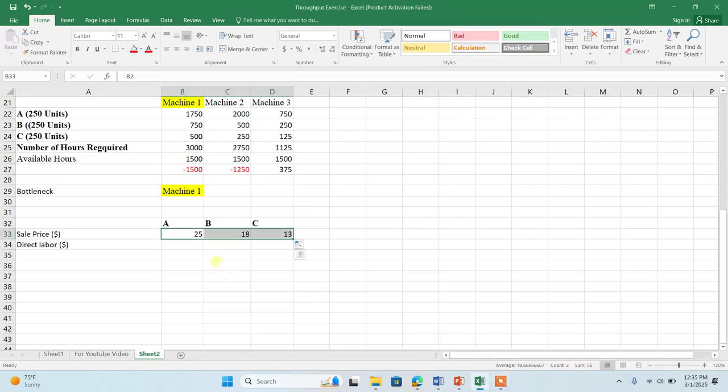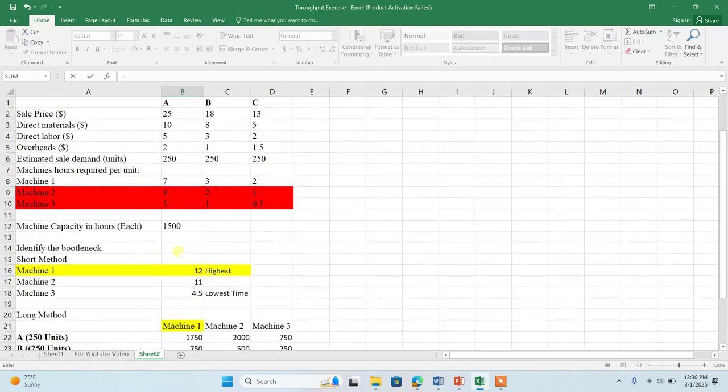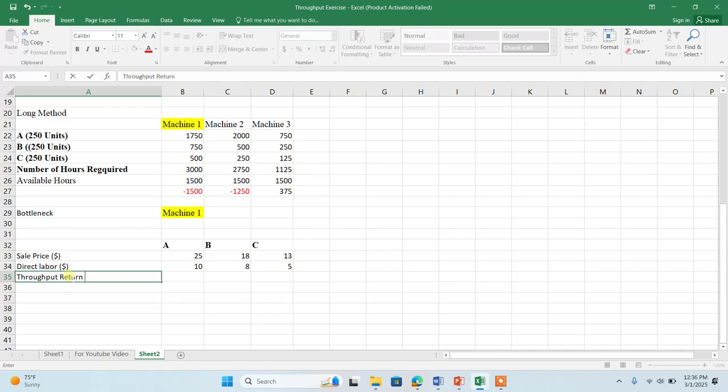Okay, my dear, so we have copied the sale prices of each product. Now we need to calculate the variable cost in this case, which is the direct material cost that is given here. Now we can calculate the throughput return per unit.